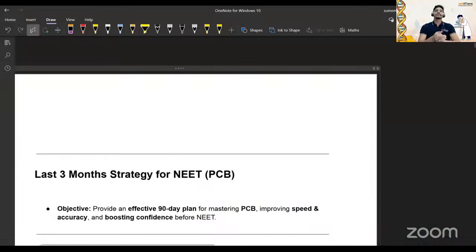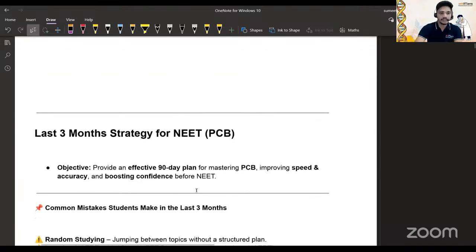Okay. So when you talk about the last 3 months strategy for the NEET, we have a question, right? Sir, it's already the last 3 months. How can we do it? So the objective of this webinar is an effective 90-day plan for the PCB, not only for biology. My name is Sumit Mahadik, and I'm going to start this webinar in detail. So here we go.